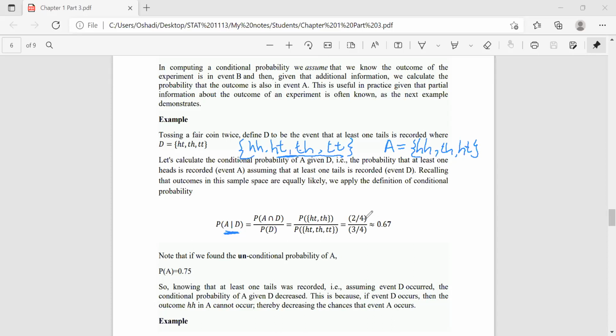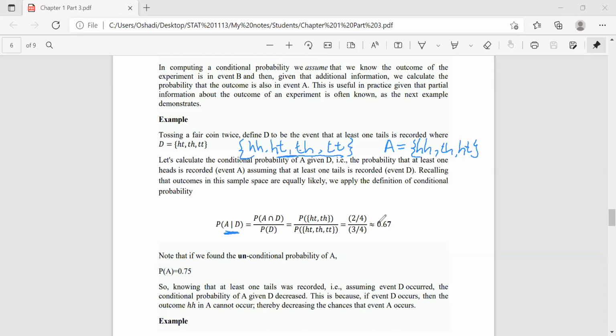Out of 4 outcomes, there are 2 outcomes where A and D intersect, right? So it's 2 out of 4. And P(D), the probability, is 3/4, right? So it is equal to 0.67. So that is the conditional probability of A given D, right?